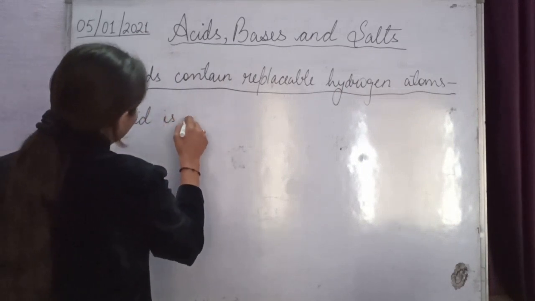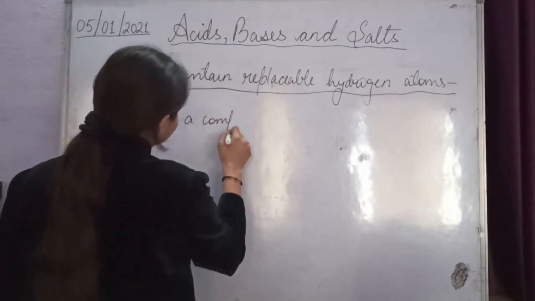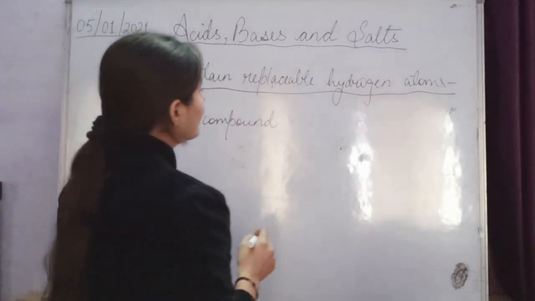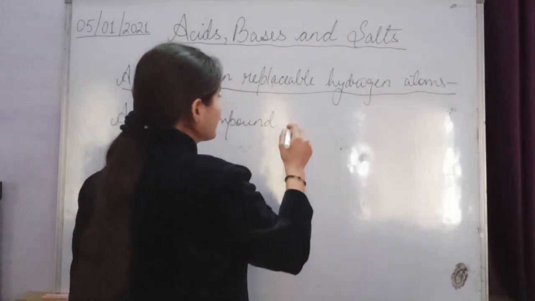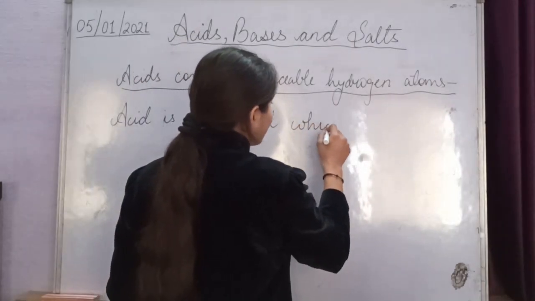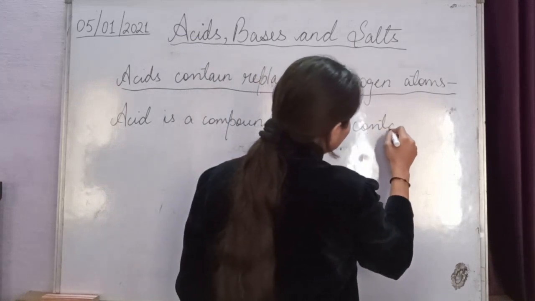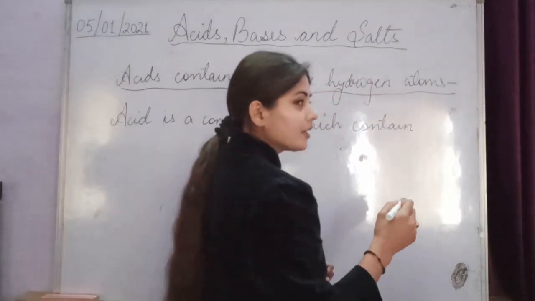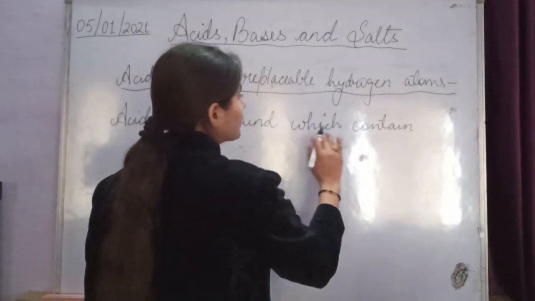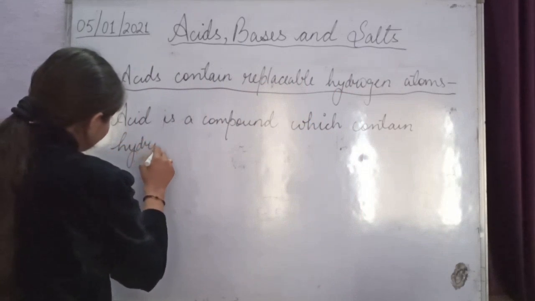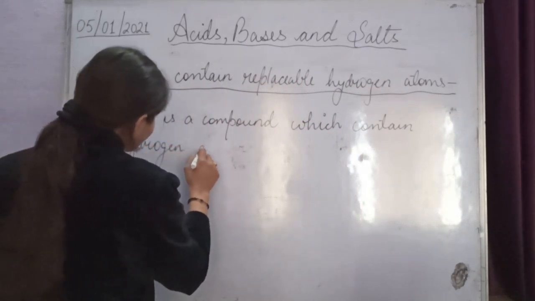Acid is a compound which contains hydrogen atoms. First see the definition, then I will explain this.